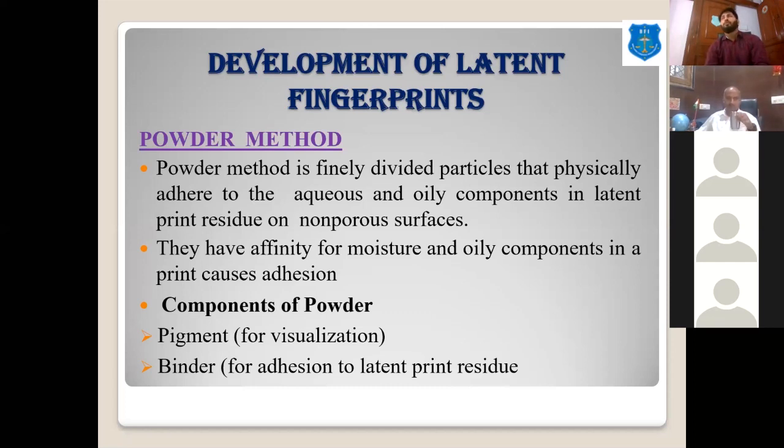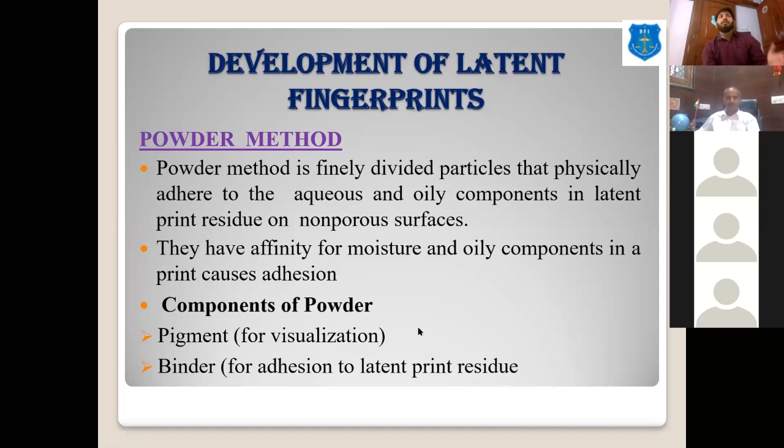It can be black powder, gray powder, silver color powder, blue, green, or any color powder. So according to the surface upon which we have to apply it, we have to select the powder.